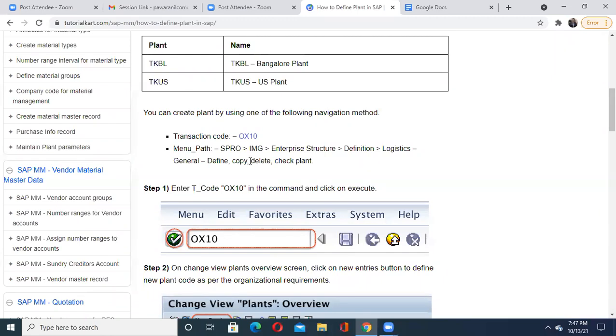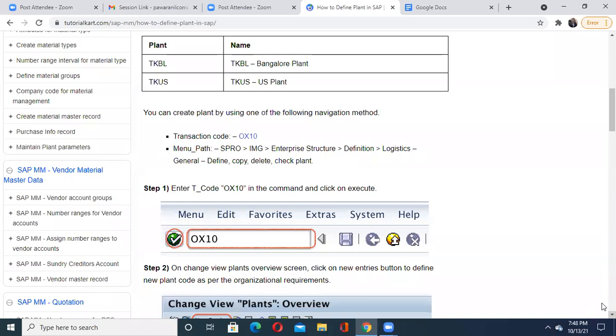But instead of that, I'm just entering the transaction code to define a plant, OX10. Once you enter that, if somebody wants more information on transaction codes, a few days before I made a clear video on transaction codes.